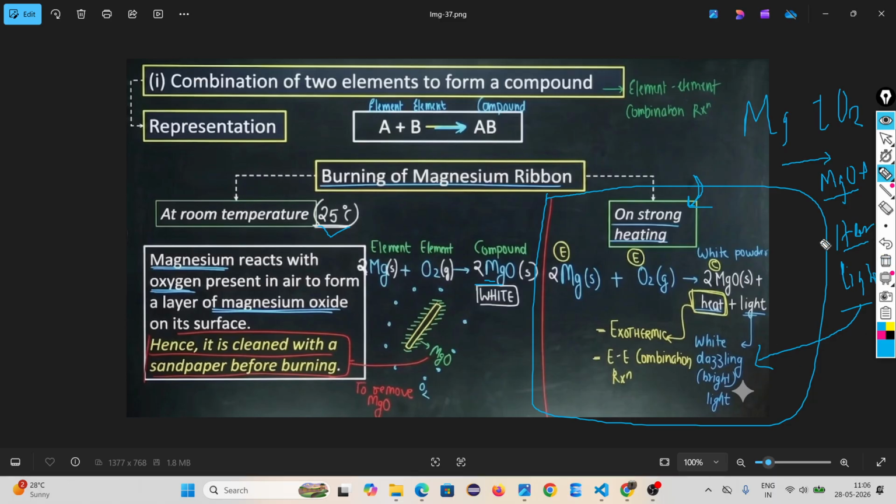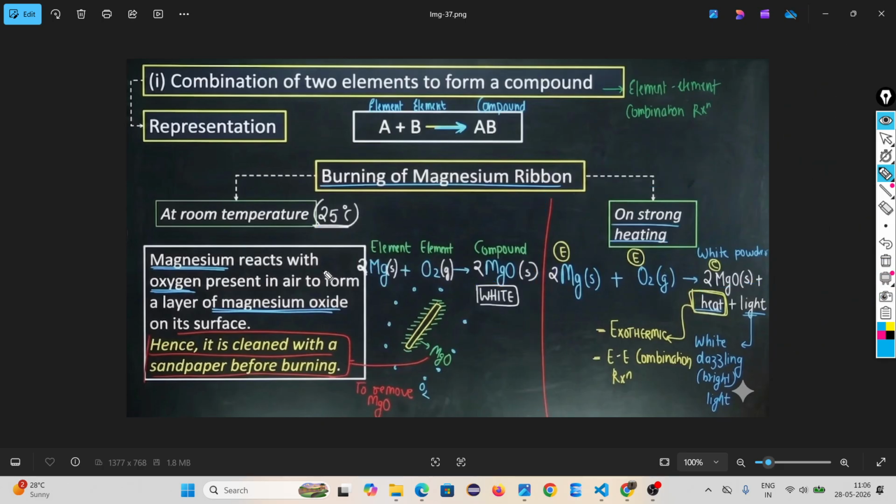Okay, and look, heat is releasing, so it is an exothermic reaction. Look, element plus element forms one compound. This is the example of a combination of two elements to form a compound. You have to remember these two.